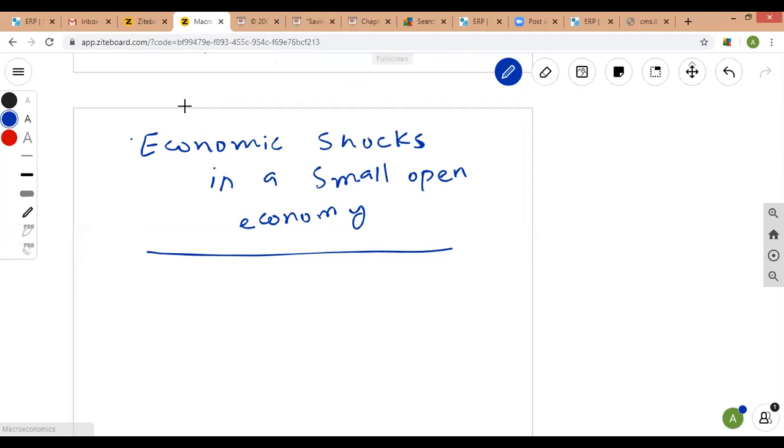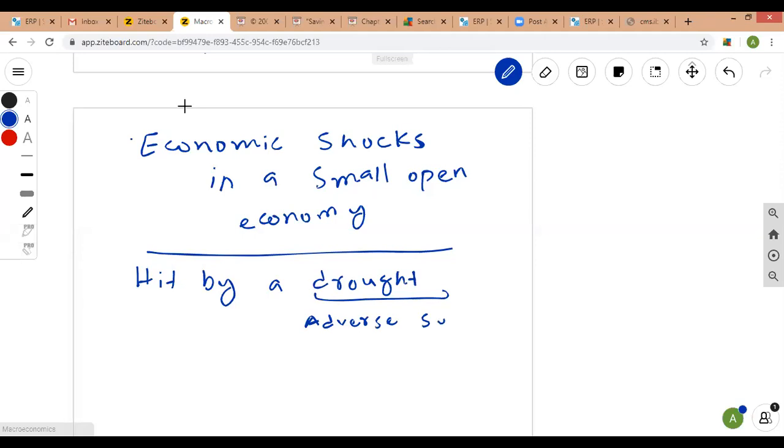Now, this was a practical example that I used. But if you just refer to your book, the book has provided an example where a small open economy is hit by a drought. Drought means kehat, right? When a small open economy is hit by a drought, that particular drought is counted as an adverse supply shock. Adverse means a negative supply shock.